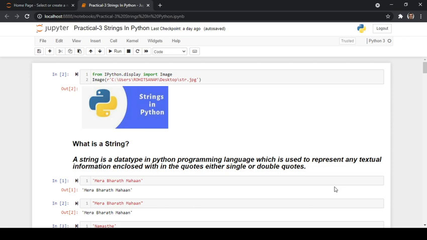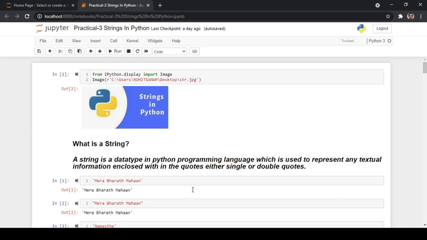If you compare a string with other programming languages like C, C++ and Java, there is a separate data type known as the character data type, in which you specify only a single character or a single alphabet within single quotes. But in Python, there is no separate character data type. That is the reason we can specify any number of characters within single quotes or double quotes, and there is no rule or restriction on the number of characters that you specify.